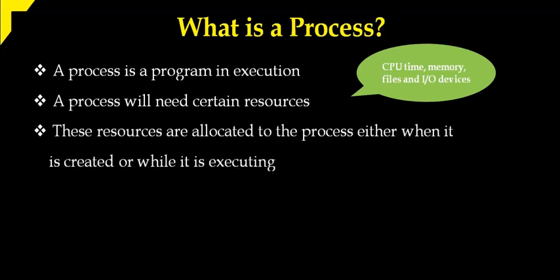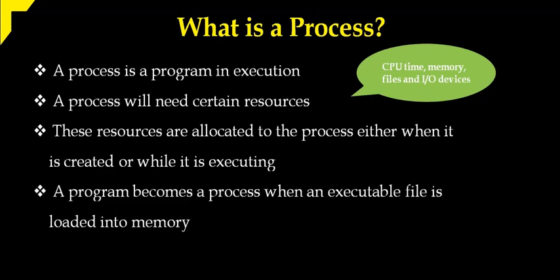Some of these resources are allocated at the time of creation of the process and some are allocated at the time of executing the process. So at the creation some resources are allocated, and while it is executing, meanwhile it needs some resources, those are allocated at the execution time. A program becomes a process when an executable file is loaded into memory. That means, as we discussed, if you try to execute a saved C program, it turns into an executable file and is loaded into the memory, then that is called a process.